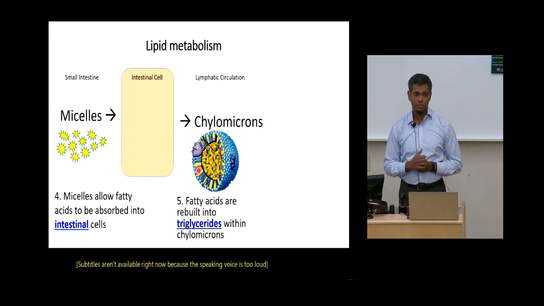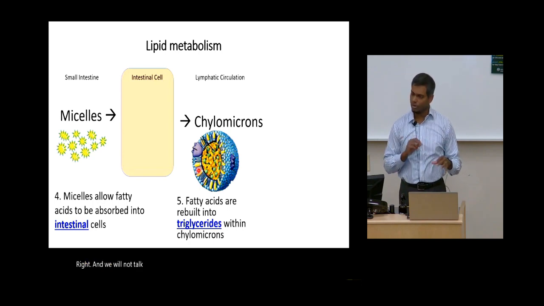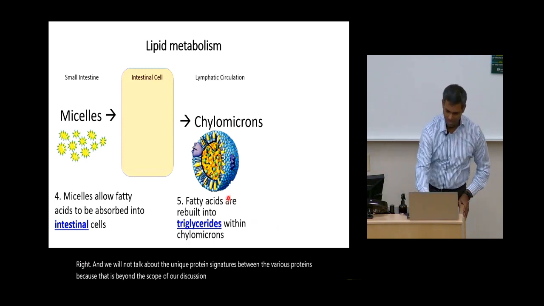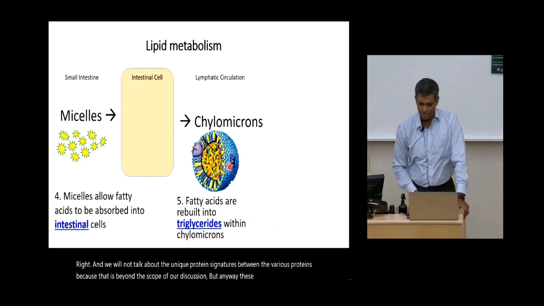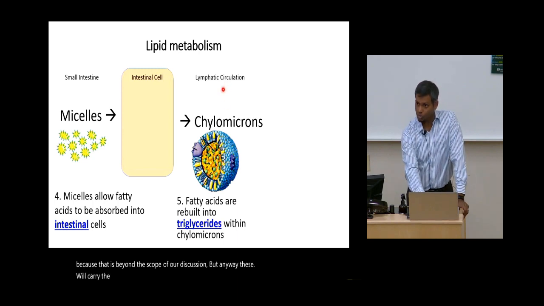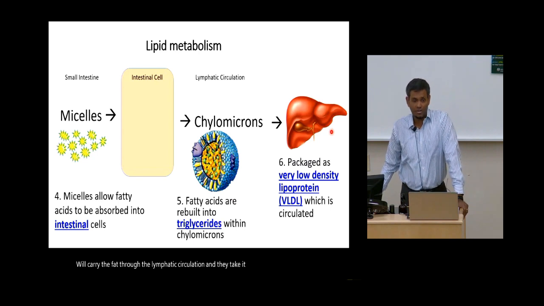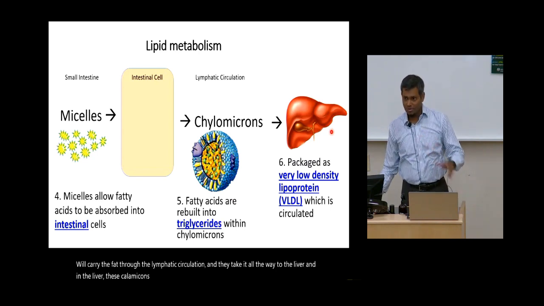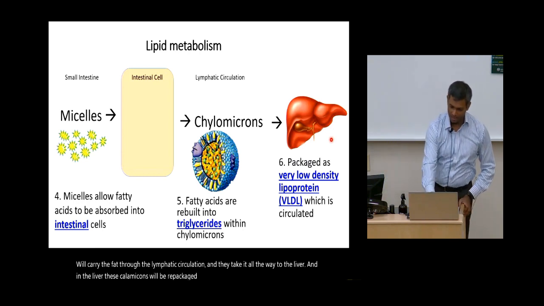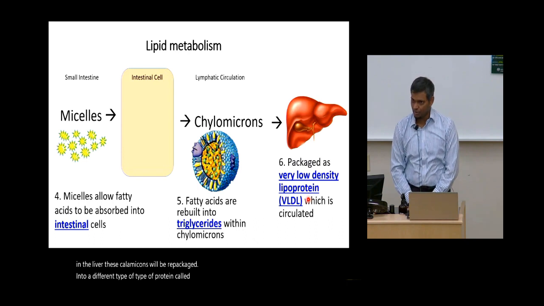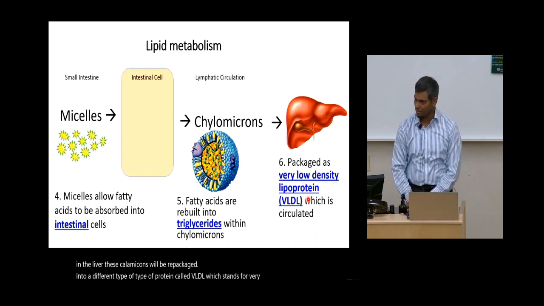And we will not talk about the unique protein signatures between the various lipoproteins because that is beyond the scope of our discussion. But anyway, these chylomicrons will carry the fat through the lymphatic circulation, and they take it all the way to the liver. And in the liver, these chylomicrons will be repackaged into a different type of lipoprotein called VLDL, which stands for very low density lipoprotein.